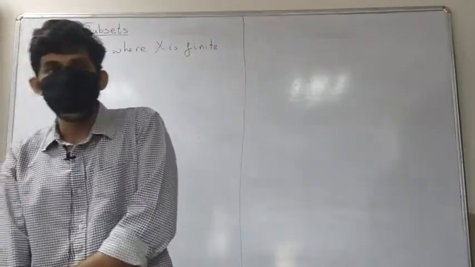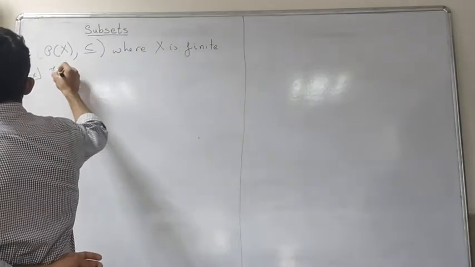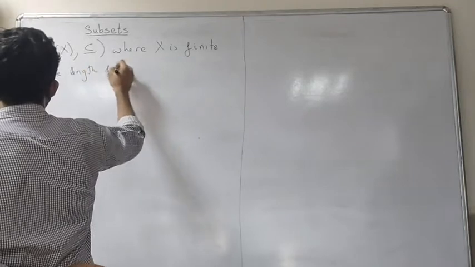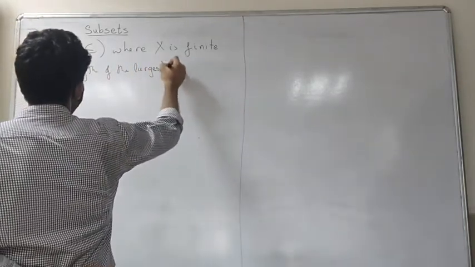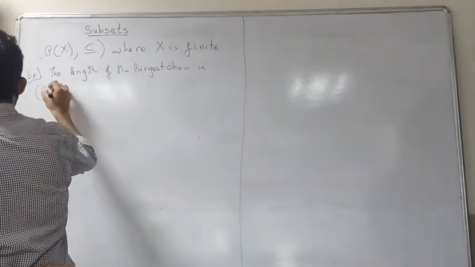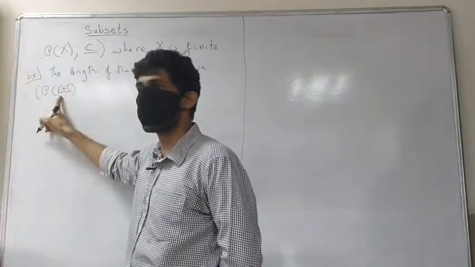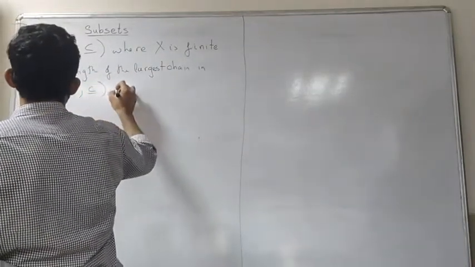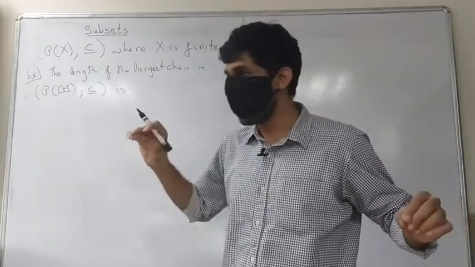what is the length of the largest chain? The length of the largest chain in the power set of the set {1, 2, 3, up to t} with containment is, as we know, t plus 1, right?